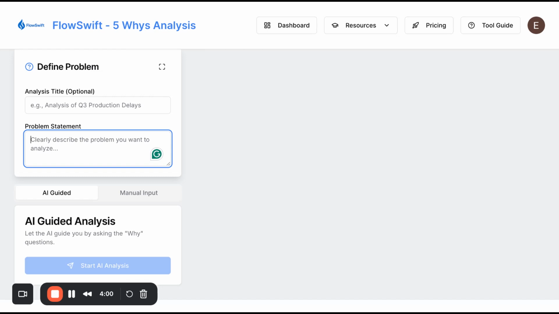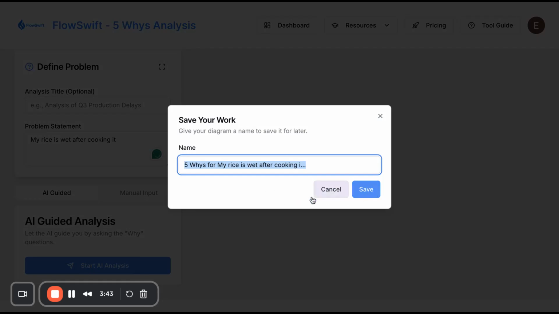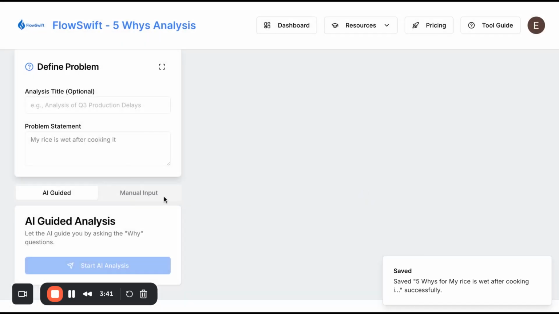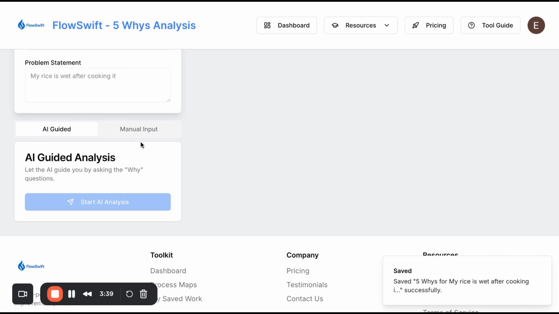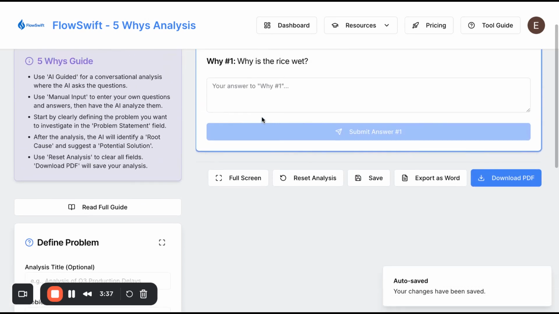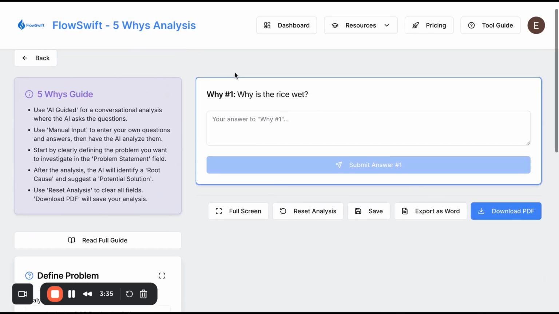So if we say, what's the problem statement? My rice is dry. No, my rice is wet after cooking it. So we click start analysis. It'll prompt us to save it so you don't lose your work. Now, you'll see here, why is the rice wet?